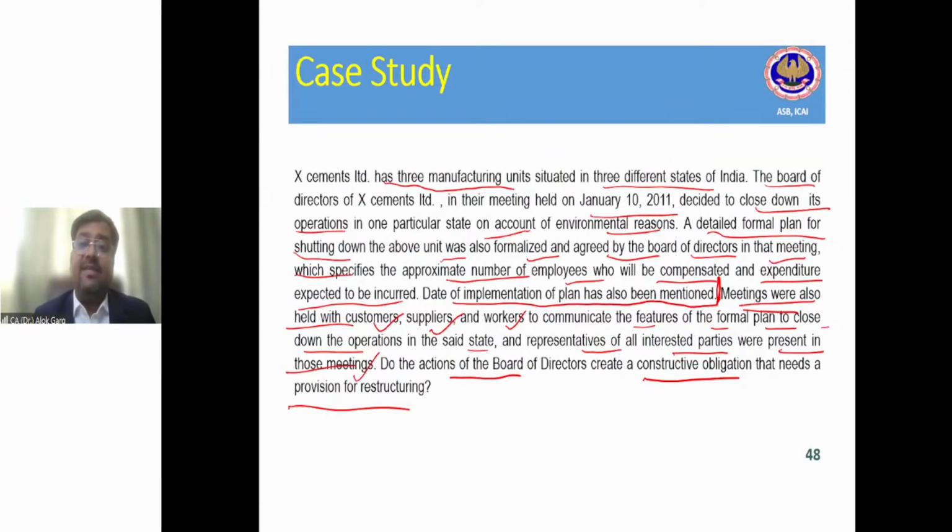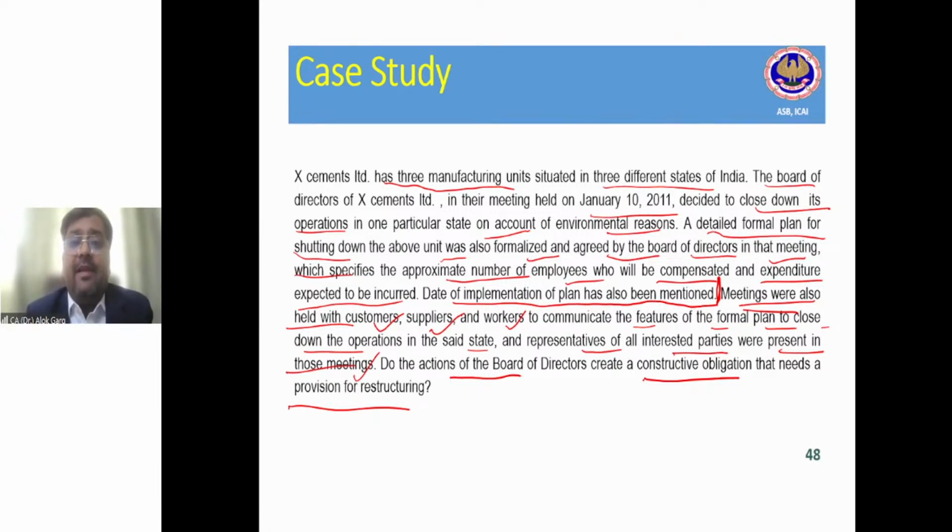Now let's discuss this case study, which has been asked in one of the ICAI financial reporting examinations, and this kind of case study was also asked in the GFRS paper. X Limited has 3 manufacturing units situated in 3 different states of India.